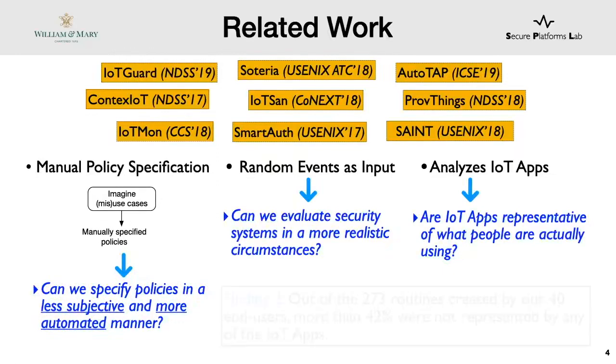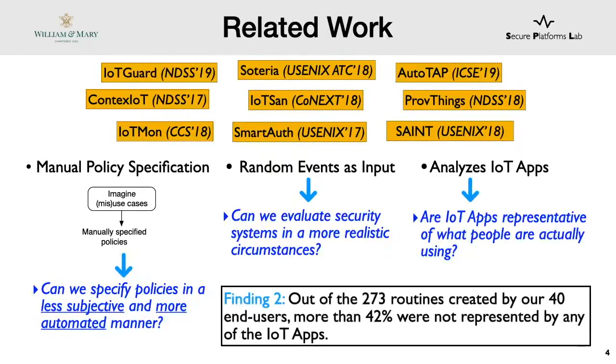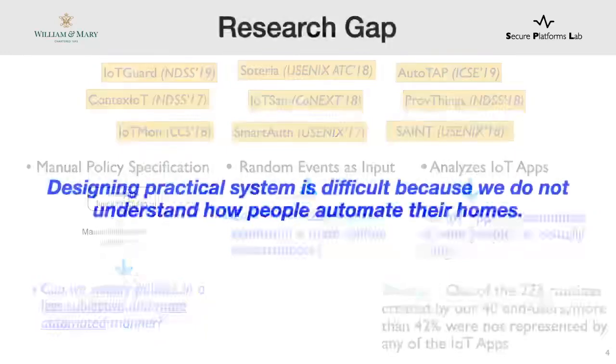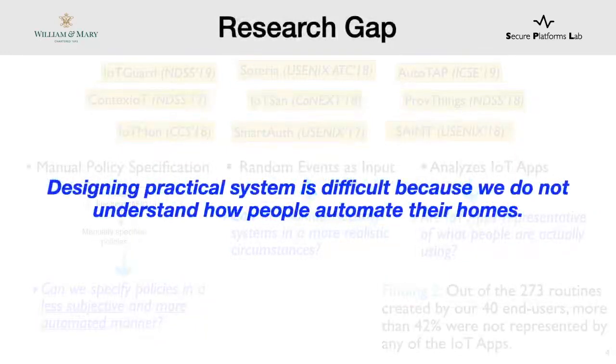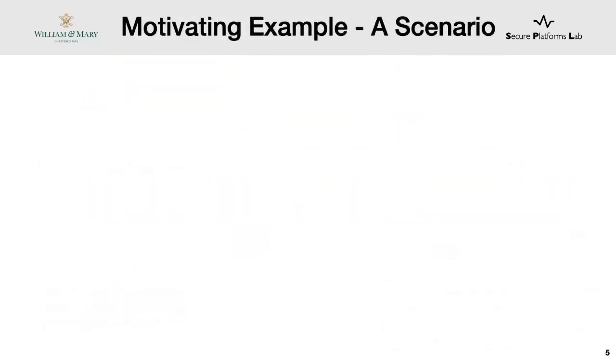On this topic, one of our findings from a preliminary survey does show that more than 42% of the routines created by the users were not even represented by the marketplace apps. So all these takeaways from the prior work point to one critical gap. That is, designing practical systems is difficult because we do not understand how people automate their homes. Let's say we had such an understanding. Let's assume we had scenarios that described what happened in the home. Let's call these home automation scenarios.